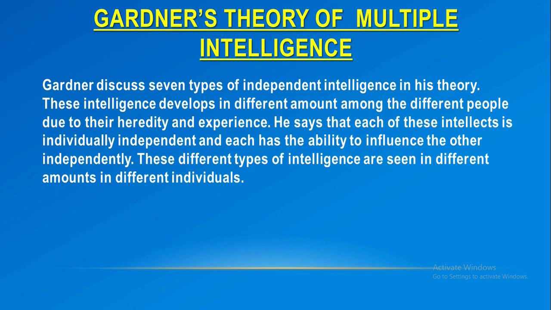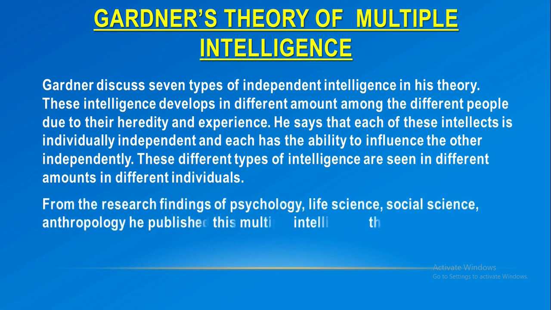He says that each of these intellects is individually independent and each has the ability to influence the other independently. These different types of intelligence are seen in different amounts in different individuals.